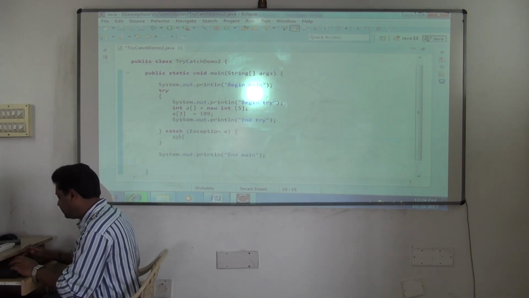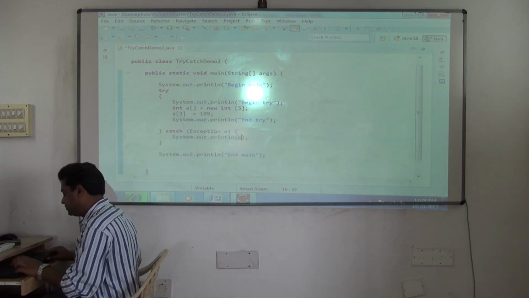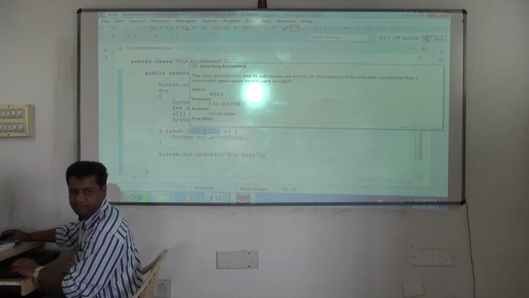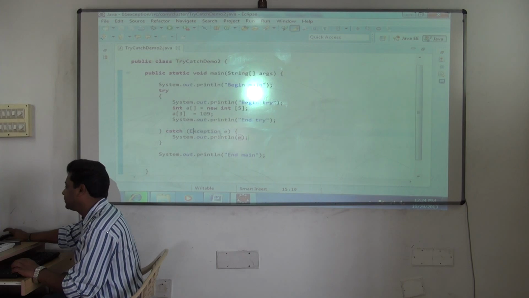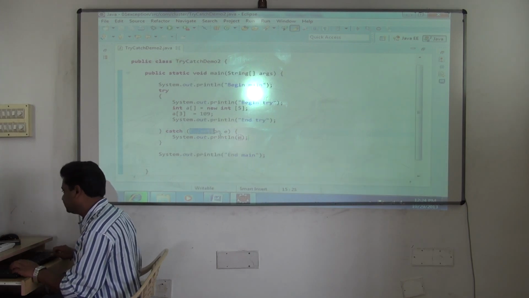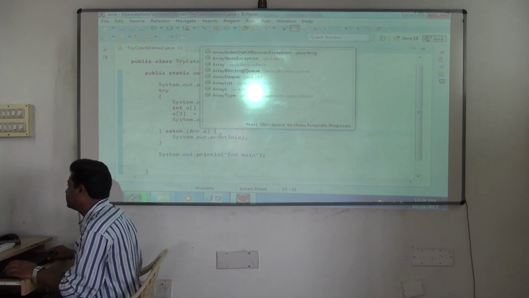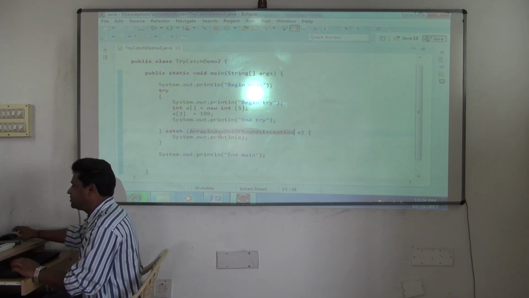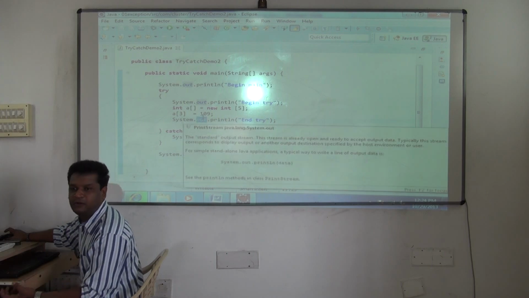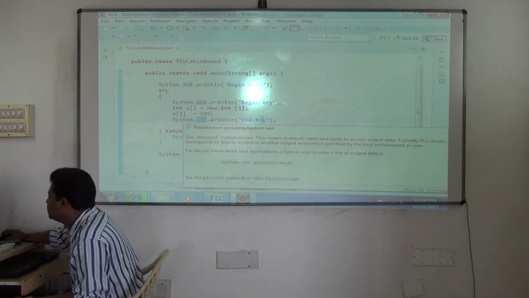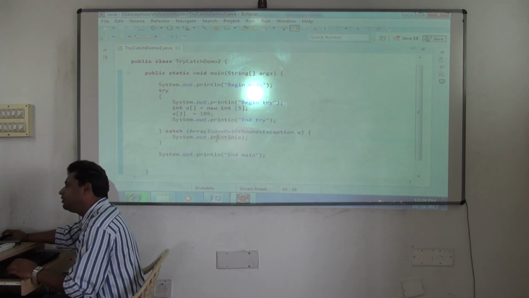See here, printing E and all is your wish. Okay, see here, generally when you use Eclipse, it will give exception E. Better you put it as what? Change it to array index out of bound. Because you know now what type of exception is occurring. Run the program, you will only come to know. Then you add try catch. I showed you just now. So you can write it, array index out of bound. SOP you can print here also.